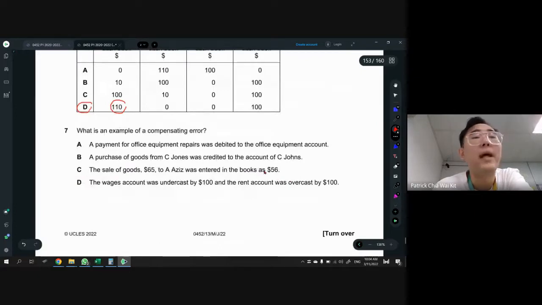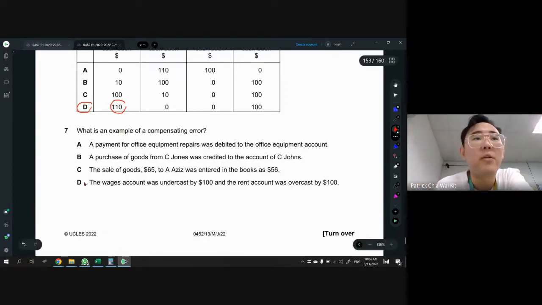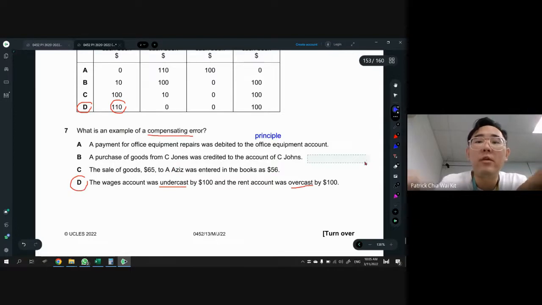Okay, for compensating error, in this case, you need to understand all the examples of the errors. So please refer back to the notes I have. It has all the examples of how they sound. So D, compensating must have 2 or more errors, and that will be undercast and overcast. These two neutralize each other, they cancel out each other. This side is compensating. Okay, for part A, if you notice, one is repair, one is office equipment. This is actually an error of principle, because it's the wrong class. C. Jones and C. John, the name is wrong, so commission.